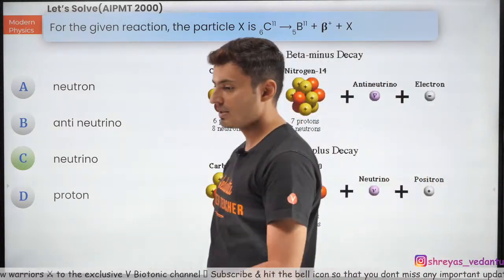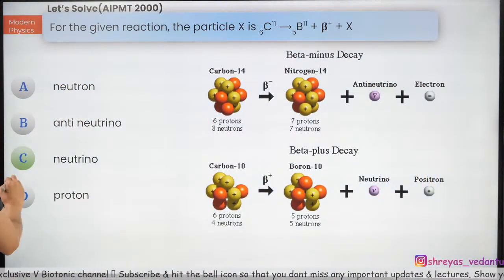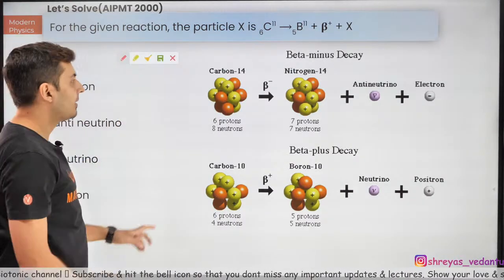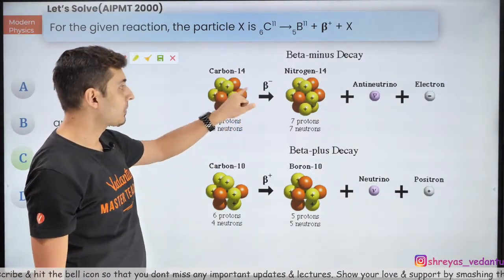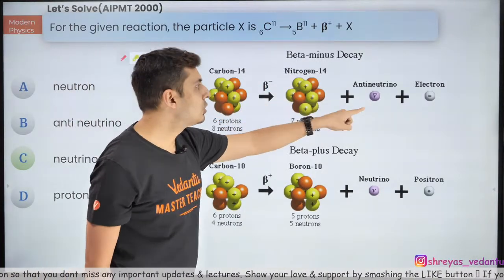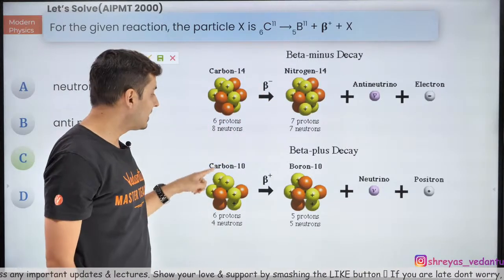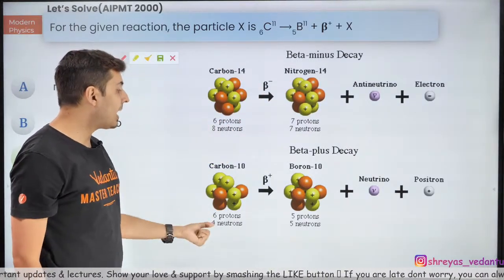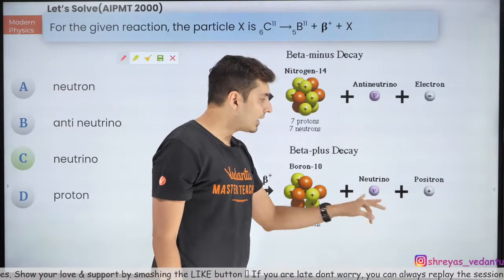Now remember this particular reaction. In a regular beta decay, which is a beta negative decay, which is an electron, you get an electron and an antineutrino. Similarly, in a beta plus decay, where you have a positron, you get a neutrino.